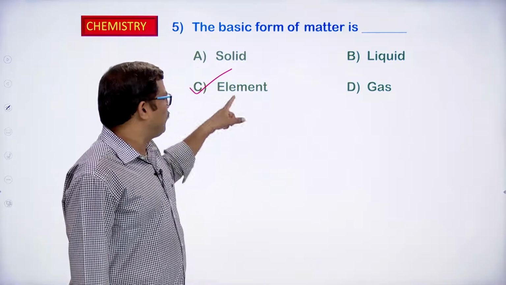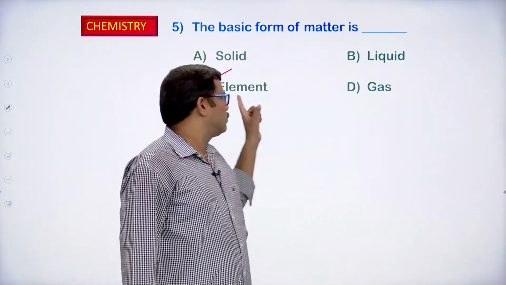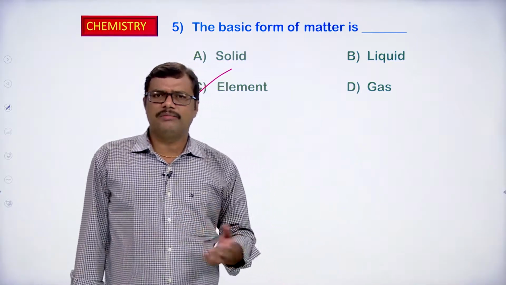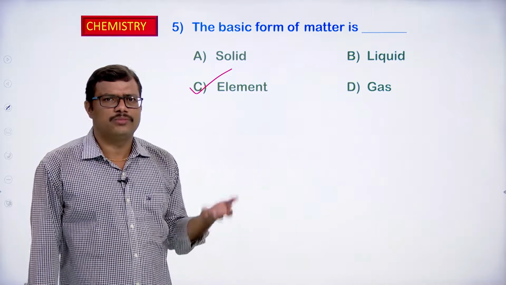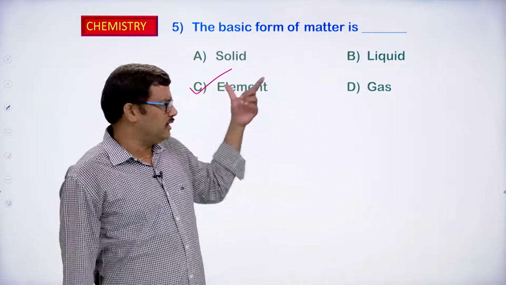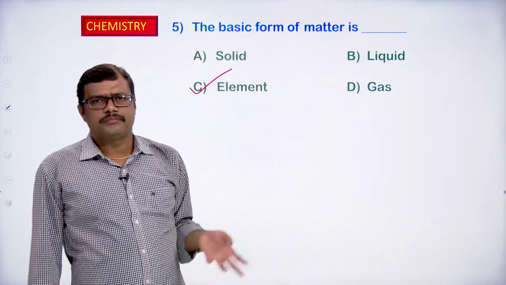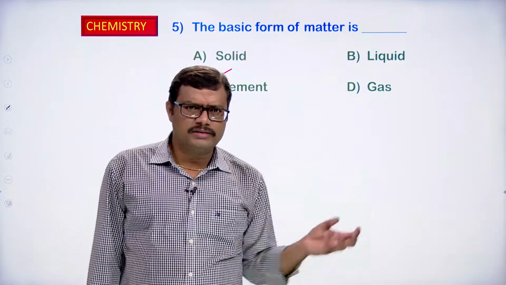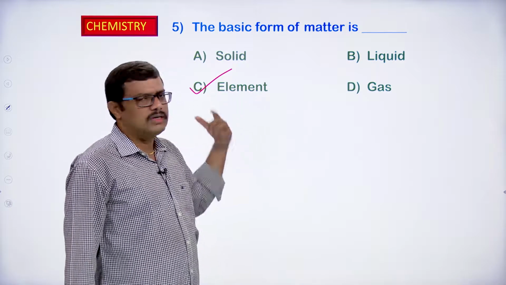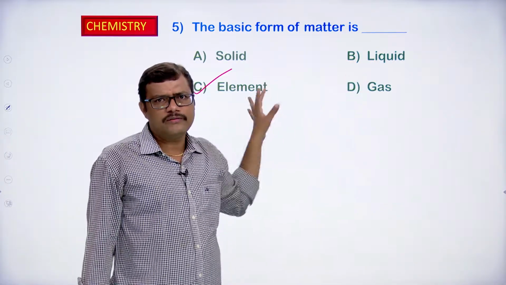Solid also may be made up of elements, maybe liquid also made up of elements, gas may also be made up of elements. For example, if you take helium gas it exists in the nature as monoatomic, and when you look at the helium gas, helium atoms are present, helium element is present in the gas. When you look at the liquid like mercury, mercury is a liquid, it exists as Hg. So, when you observe the liquid mercury, in that case what is that? Mercury is an element. So, element is present in the liquid, and liquid is made up of element only.